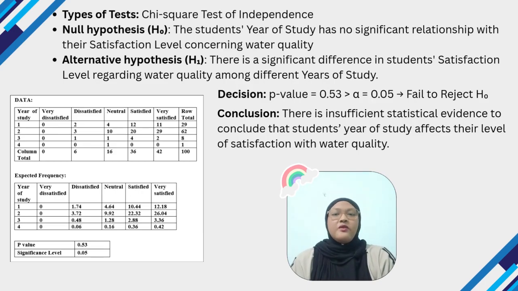For this analysis, we use the chi-square test of independence to investigate whether the students' years of study is related to their satisfaction level with water quality. Based on the result, the p-value is 0.53, which is greater than the significance level of 0.05. So, we failed to reject the null hypothesis. This means that there is no significant relationship between students' years of study and their satisfaction level regarding the water quality. In other words, students from different years have a similar level of satisfaction.